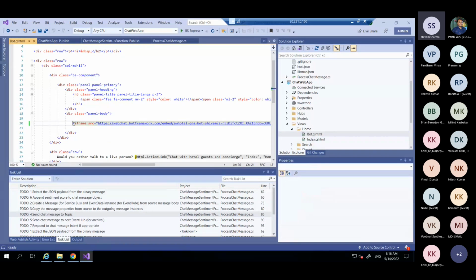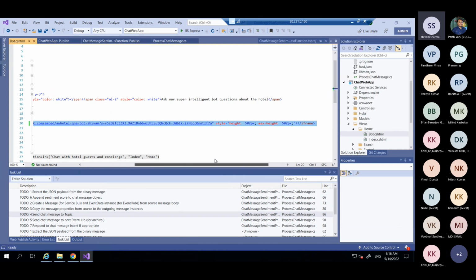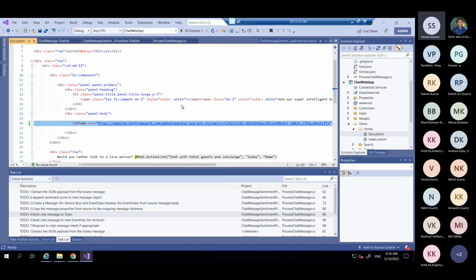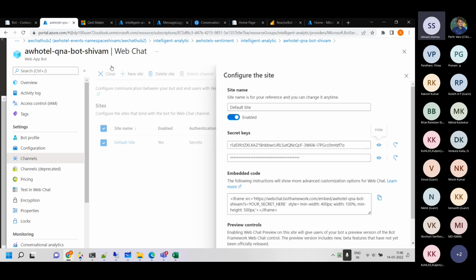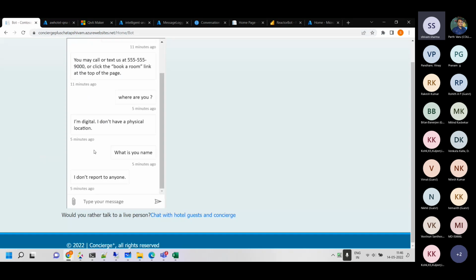This is that, the iframe, the web bot. If you see it over here, this is the one which is embedded. This is what does what we are seeing here, so the bot starts speaking.